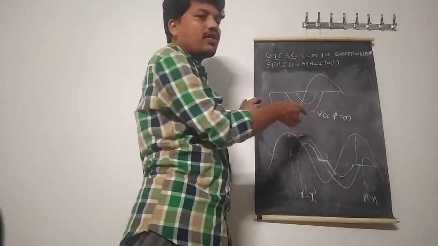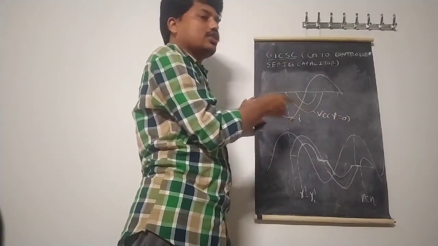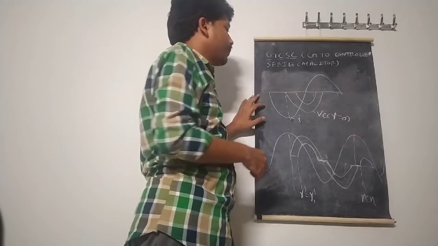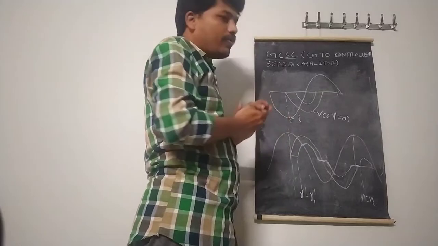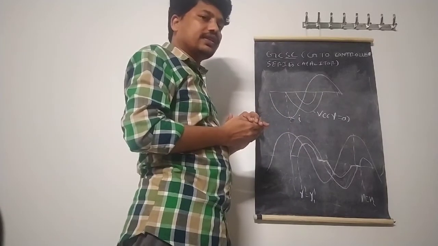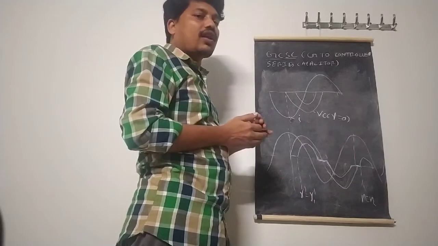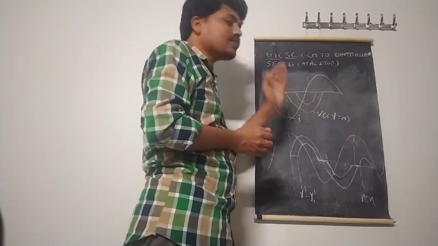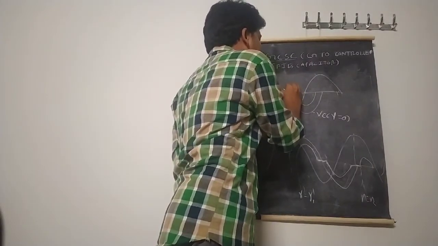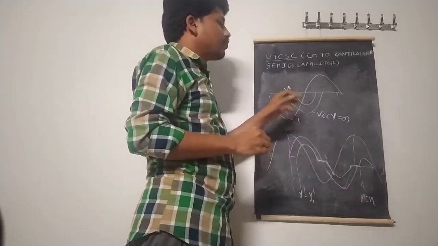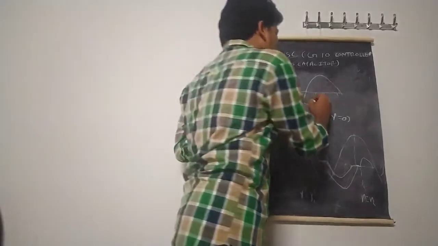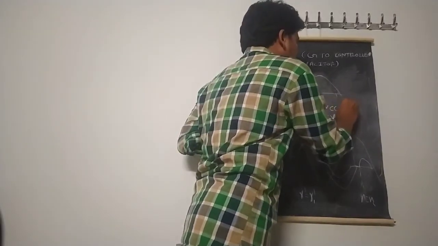What is the meaning of gamma 0? The turn off delay angle is 0. That is the voltage across the capacitor when the turn off delay angle is 0. So with the help of the GTO, we can change the turn off delay angle from gamma 0 to some other angle. Let us assume it maintains some gamma value. Then what is the value of voltage across the capacitor? While increasing the gamma, definitely the voltage across the capacitor will change.